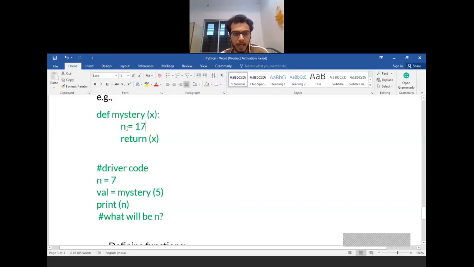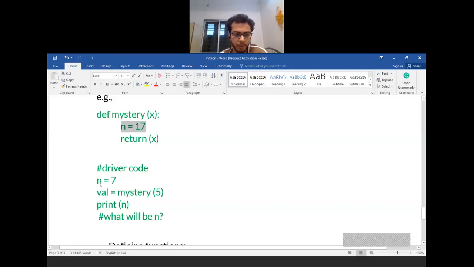Here I have written n equal to 70, and then I return the same value which I accepted, so it will return 5. You can easily guess that val will be 5, because mystery was called with the value 5. This 5 was copied to x, then I returned x, the same value, and that value came back to the place the function was called from and was copied to val. So val will definitely be 5.